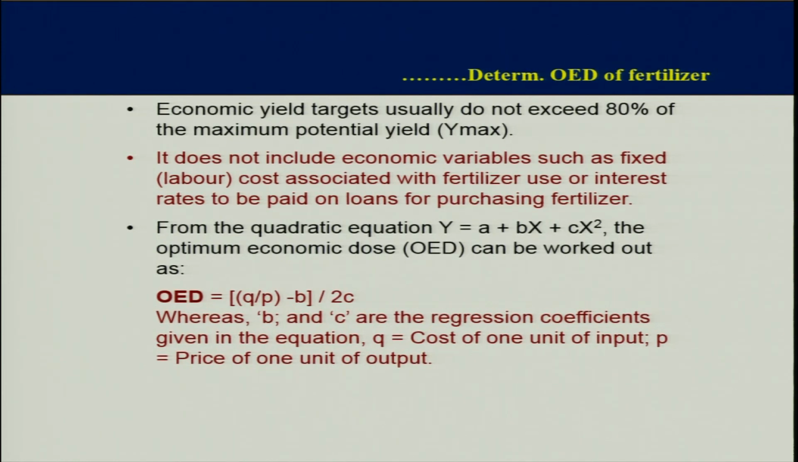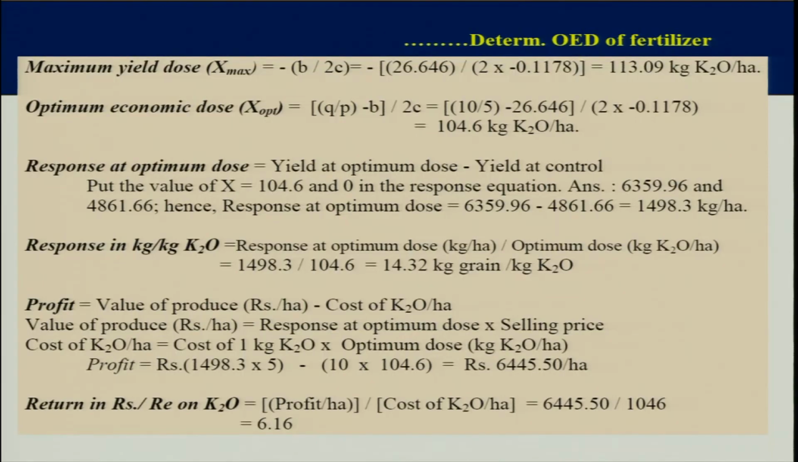From the quadratic equation y = a + bx + cx², the optimum economic dose can be worked out. OED = (Q/P − b)/2c. Dear students, you must remember this formula. Here b and c are the regression coefficients; their values are already there in the equation. You have estimated them. Q is the cost of 1 unit of input and P is the price of 1 unit of output, so Q/P is just the ratio of cost and price. The maximum yield dose can be worked out by −b/2c. Put the values of b and c here and you will get the maximum yield dose.